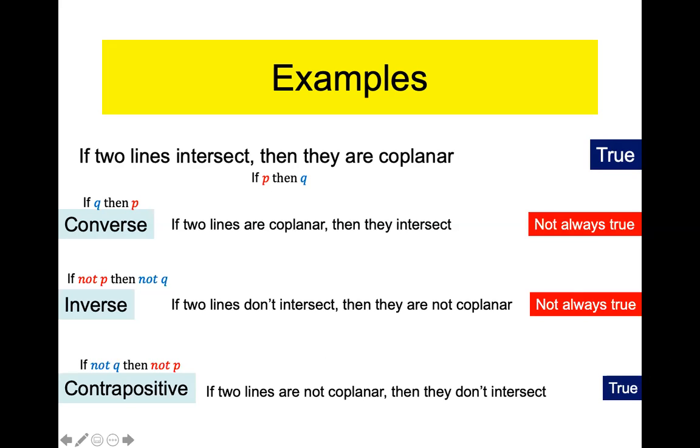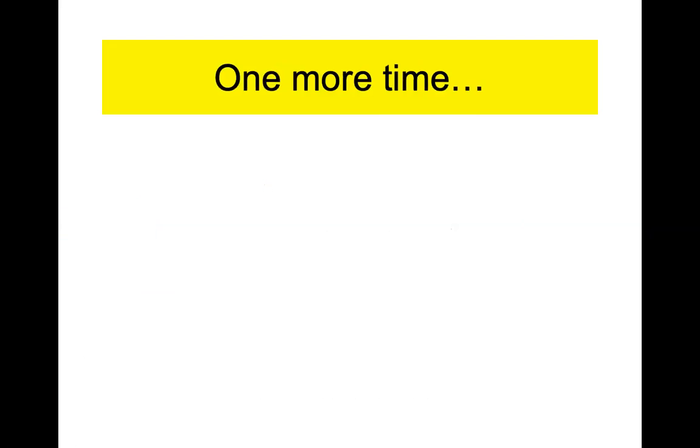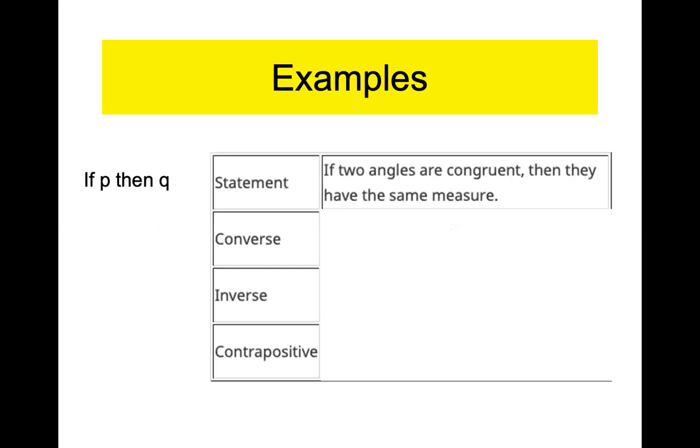But like I said, the fact that it was true, we didn't even need to write the contrapositive. If the initial conditional is true, then the contrapositive is always true. You'll find out that this is helpful later on. Okay, one other example. Here it is in table form. So if P then Q, let's see what our statement is.